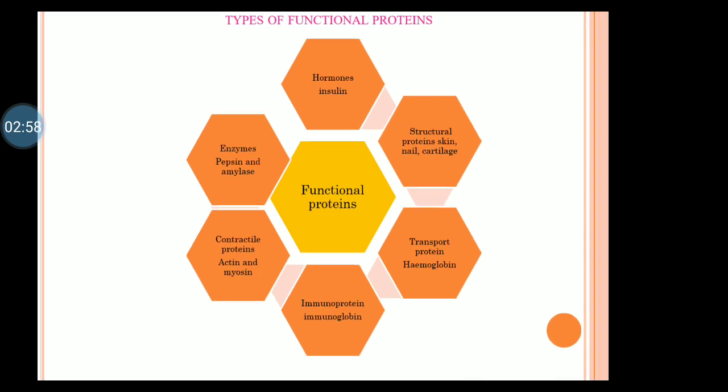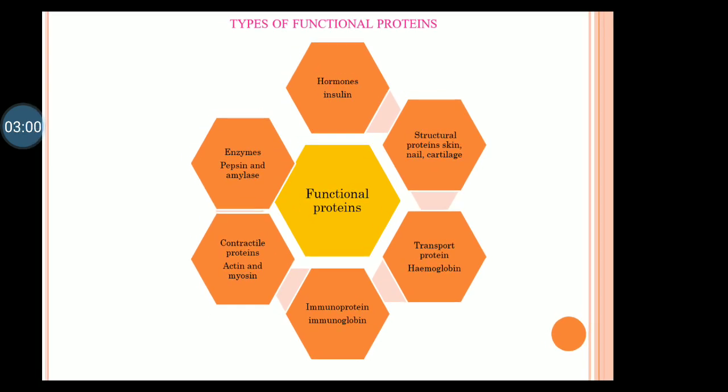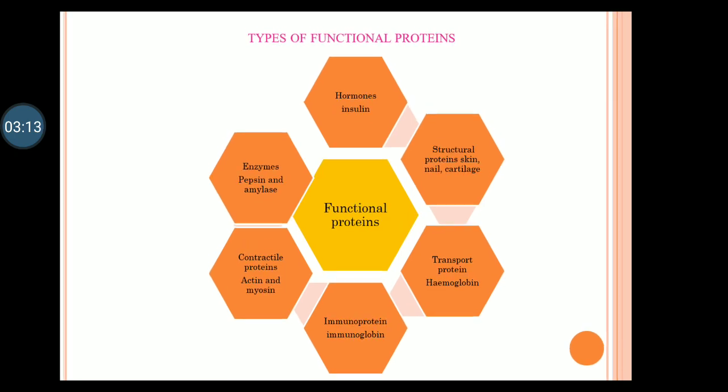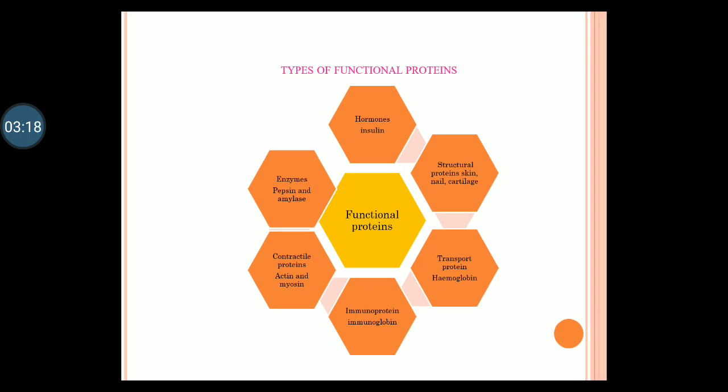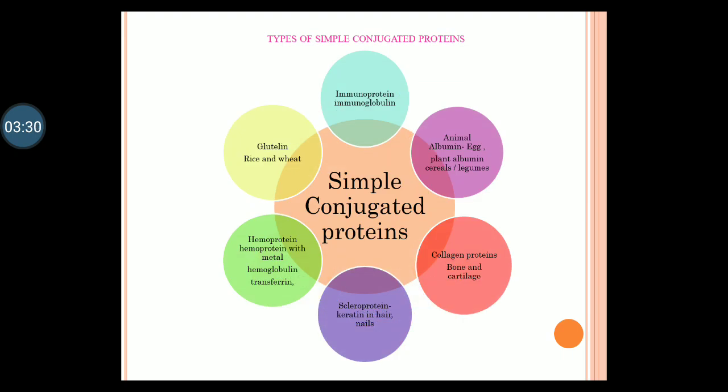Some proteins act as transport proteins. They carry something, for example hemoglobin, which carries oxygen throughout the body cells. Some proteins act as immunoprotective proteins, for example immunoglobulin. Some proteins act as contractile proteins. They help in the movement of body organs, for example muscle proteins actin and myosin, present in the muscle and nerves. And some proteins act as biocatalysts, bioactive substances. They are called enzymes, for example pepsin and amylase.